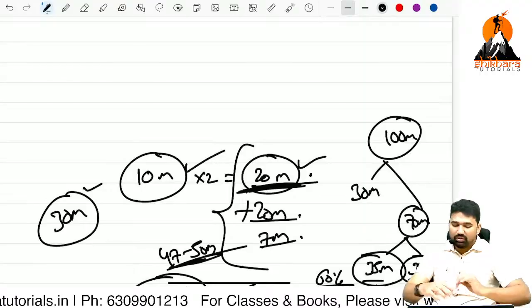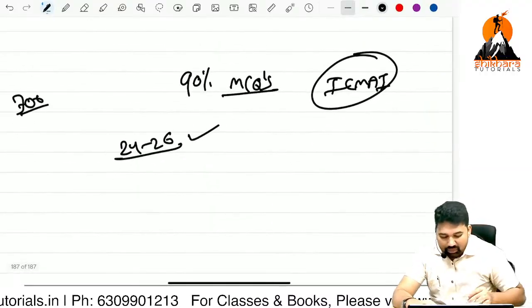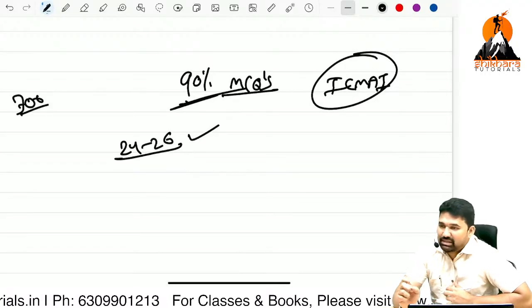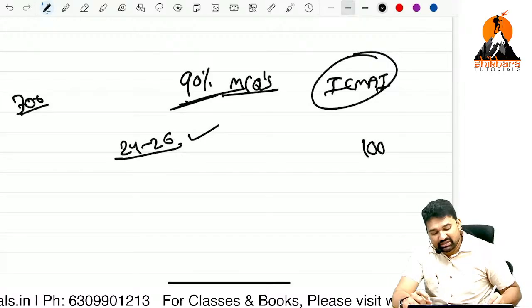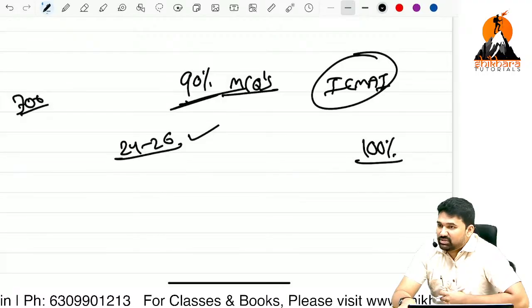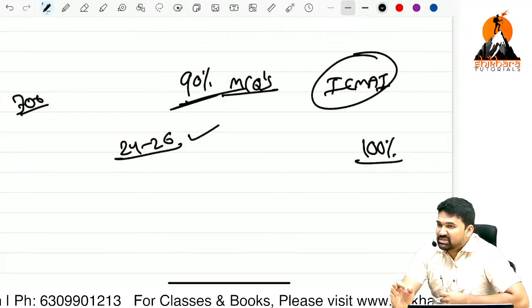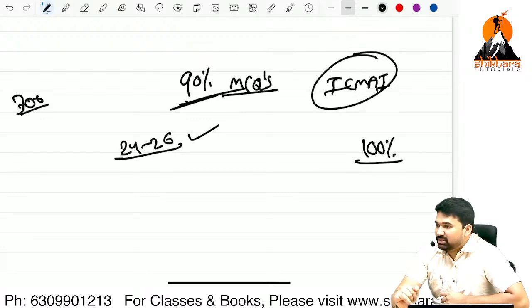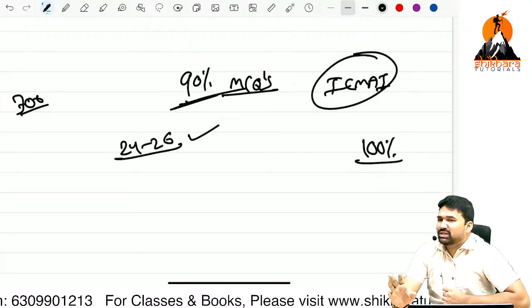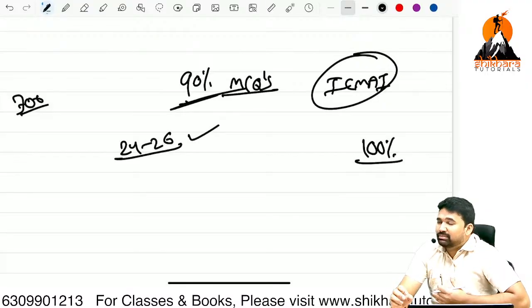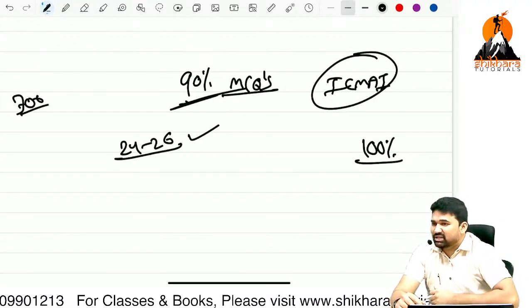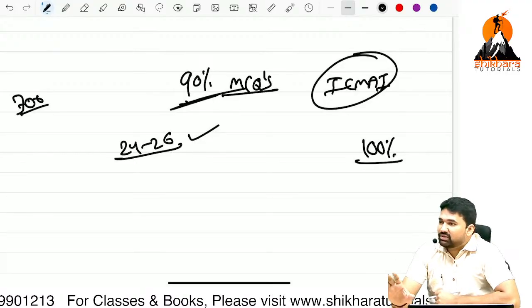Okay, so we are going to cover those MCQs also from complete ICMAI resources. We are going to discuss 100% of MCQs in classes. Out of that 100% of MCQs, a minimum of 90% MCQs will come straight away in your examination. If you have any doubts with respect to MCQs, or if you think I am boasting or saying lies, you can cross check with your seniors if any.